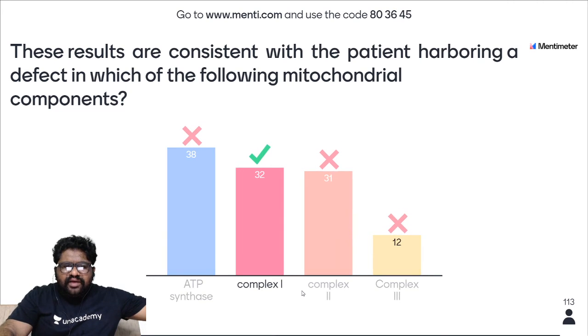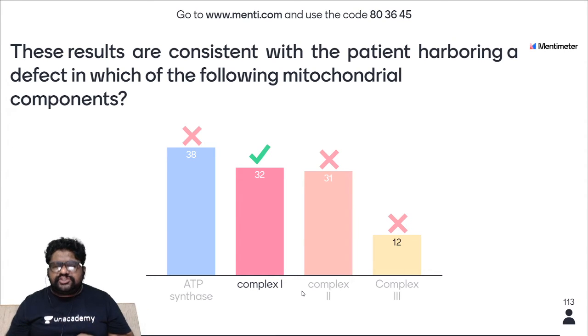The most common answer given is ATP synthase, but it is wrong. Complex 1 is the right answer. Complex 2 and complex 3 are both wrong. Please remember one thing, people: I said succinate dehydrogenase is not a problem at all. If succinate dehydrogenase is not a problem, then complex 2 cannot be the problem. At the same time, complex 3 is not unique for causing muscle weakness.